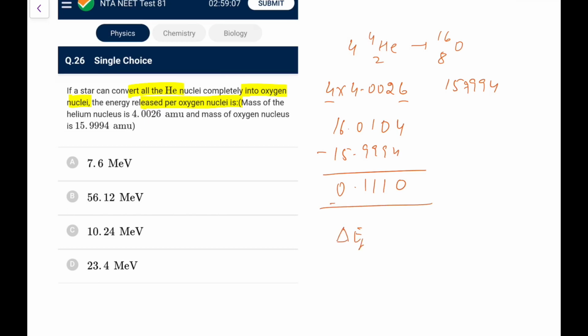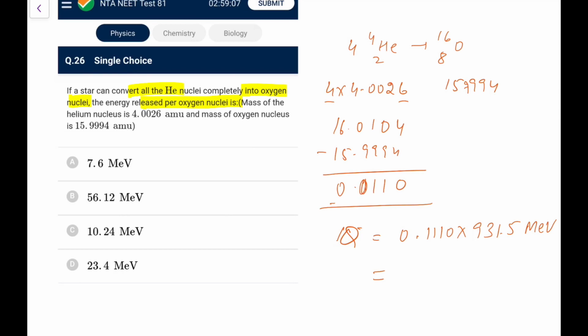So that would be the binding energy, or the energy that would be released. In this case, the Q value I should write. So the Q value here would be 0.0110 into 931.5 MeV. So it basically comes out as 931.5 into 0.011, it would be 93 or 100, so sort of a thing that I can go for.